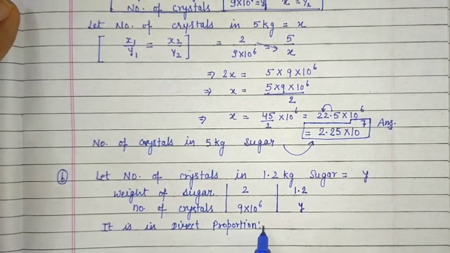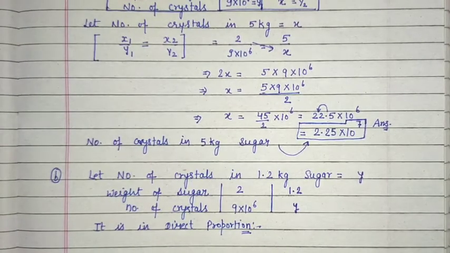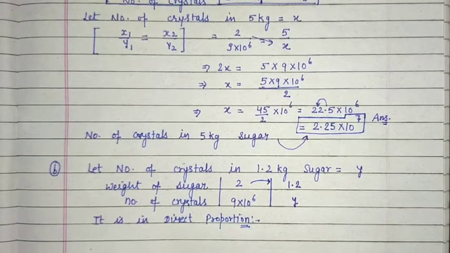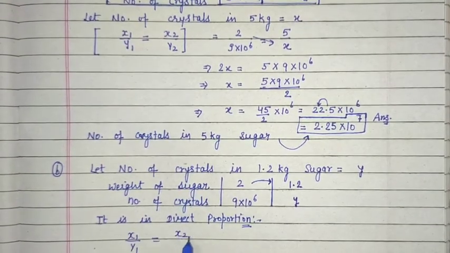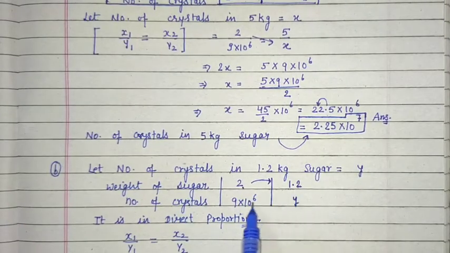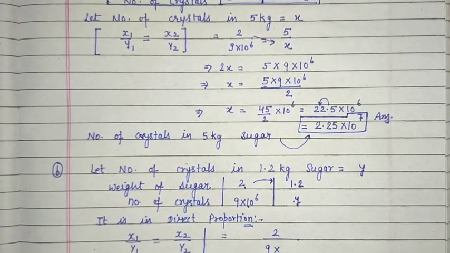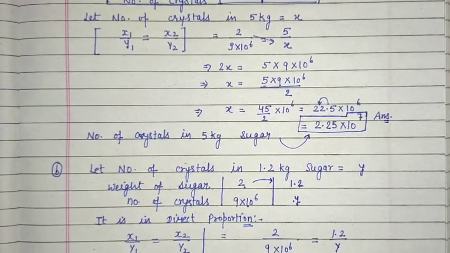Because as the weight is decreasing, weight क्या हो रहा है, decrease, so numbers also decreasing में आएंगे. So use the formula x1 upon y1 is equals to x2 upon y2, this is your x1, x2, y1, y2. So put the values. 2 divided by 9 into 10 raised to power 6 equals to 1.2 divided by y.